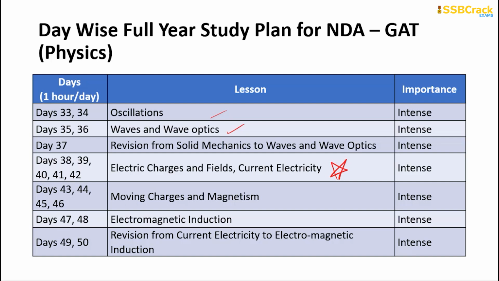Okay, there is a simple trick that I want to give you. The number of questions in the NDA examination will always vary. For example, take some particular year XYZ: NDA 1 of that year has many questions coming from the current electricity and magnetism chapters. Then in NDA 2 of that year, the questions will be coming from kinematics and dynamics, not from electricity. So it is interchangeable, and that is how you need to check and move forward. Wherever electricity questions are coming, magnetism questions will also pop out.